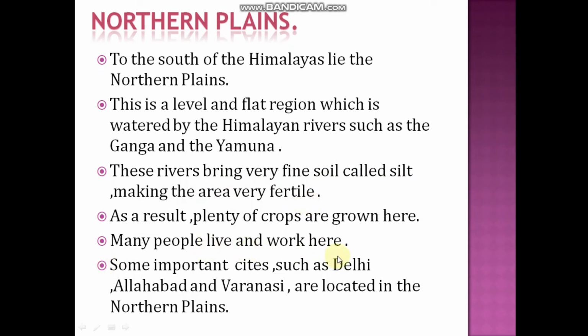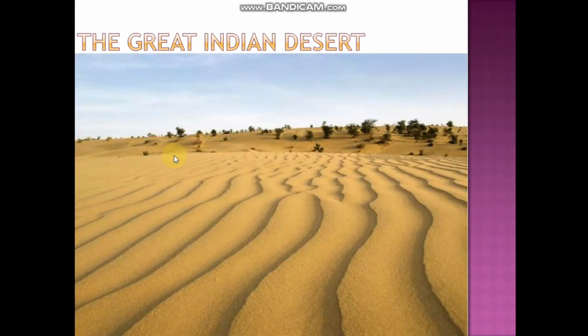Many people live and work in the northern plains. Some important cities such as Allahabad, Varanasi and Delhi are located in the northern plains. Next comes your great Indian desert. This is your Thar desert.